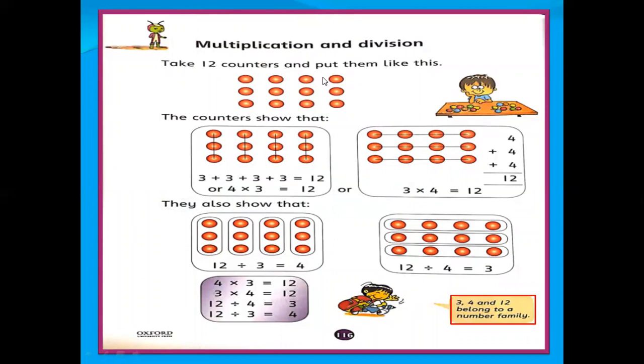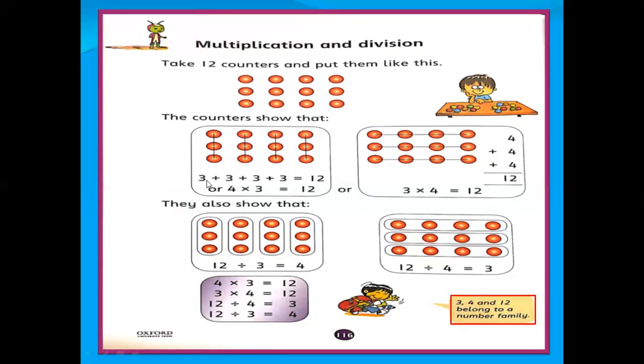Take 12 counters and put them like this: counter 1, 2, 3, 4, 5, 6, 7, 8, 9, 10, 11, 12. The counters are shown column-wise.